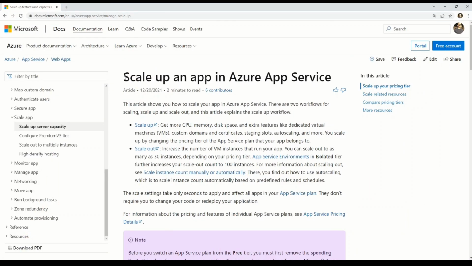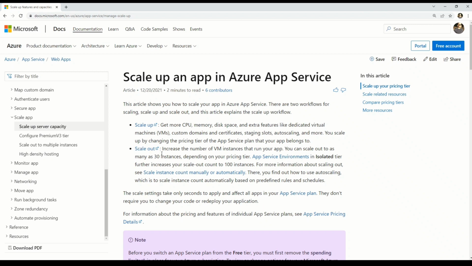Here I am on the Microsoft site that talks about scale up an app in Azure App Service. There are two important concepts here. First one is scale up and second one is scale out. Scale up actually relates to more CPU, memory, disk space, and extra features like dedicated virtual machines, custom domains and certificate, staging slot, auto scaling, and many more. Important here in scale up is that you can add CPU, memory, and disk space along with extra features. So keep that in mind.